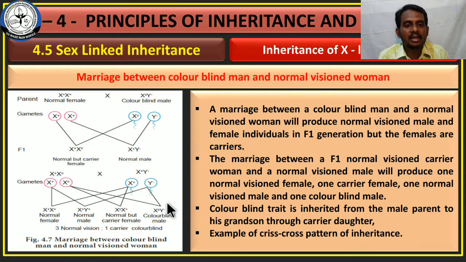It comes to the grandson. And in this type of inheritance, the colorblind trait is inherited from the male parent to his grandson through the carrier daughter. Do you understand?